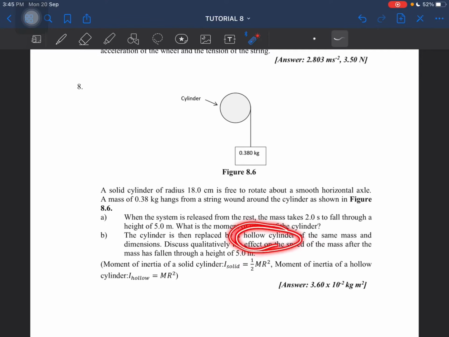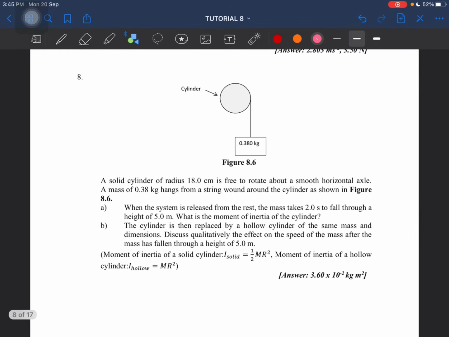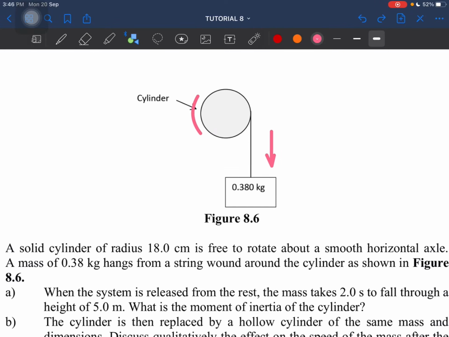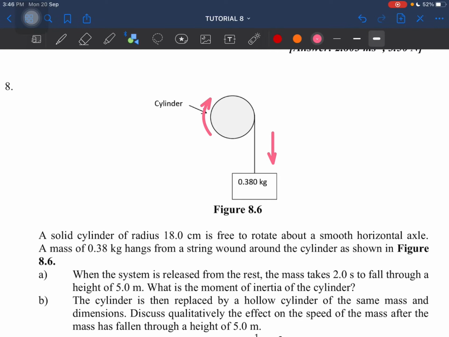Okay, in this case, we have to draw the free body diagram again, but before we start, let's consider the direction of the linear acceleration and the angular acceleration. So this one, it falls down, so the linear acceleration is basically going down, and then obviously the angular acceleration follows, so it should be somewhere like this. Okay, so this is the angular acceleration, this is the linear acceleration.